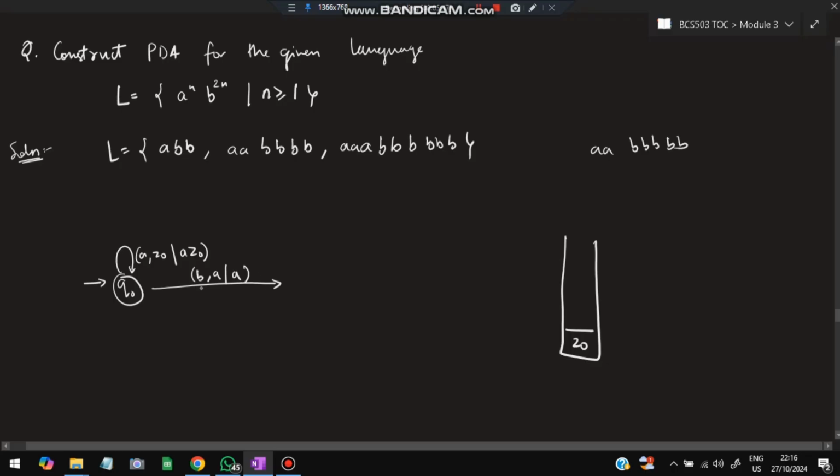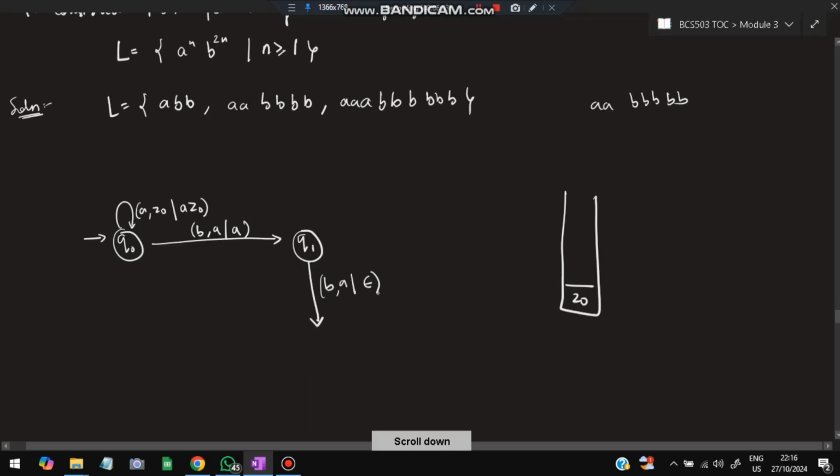Don't worry. Now b and a, another a came. Now after b, when another b comes, then only I have to pop it. So after one b another b comes and the top of the stack is a, then I will pop a. Top of the stack is a, I'll pop it. This is the q2 state. Now after that another b comes, then only I will pop. So the first b is ensured by this one, b a, it will remain a only. After this another b comes, I'll pop it.